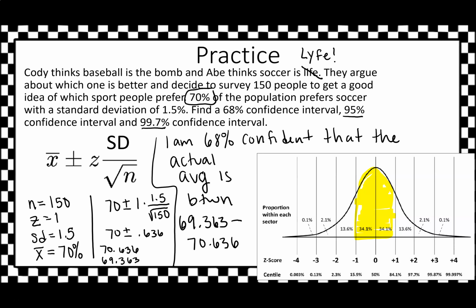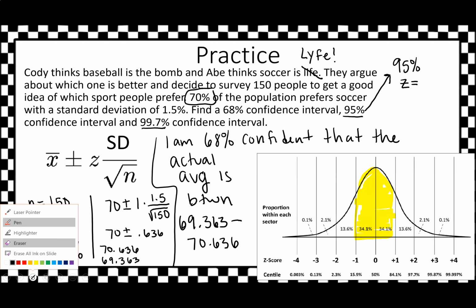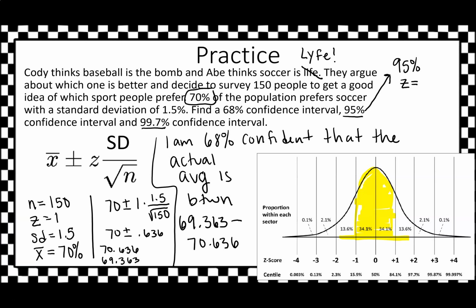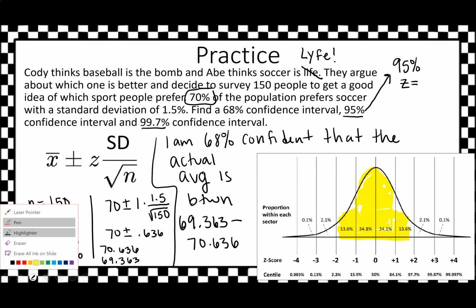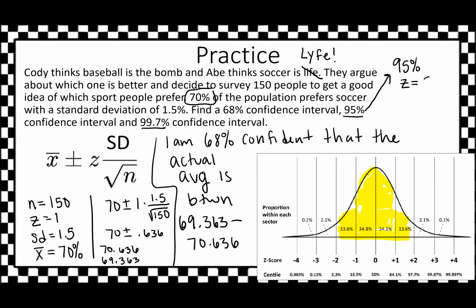Now, I don't think we're going to go through and do 95% and 99.7, but let's say you want to practice it. What would you set your 95% confidence z-score at? Well, looking back here, a 95% would be a z-score of what? Yeah, of 2. So you would redo this entire problem, but the only thing that would be different would be that you would make this a 2.